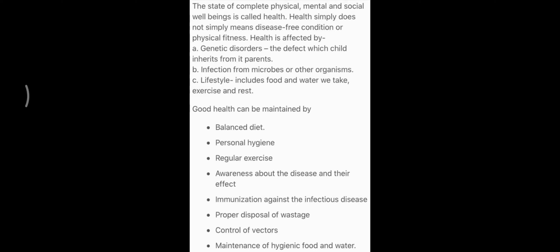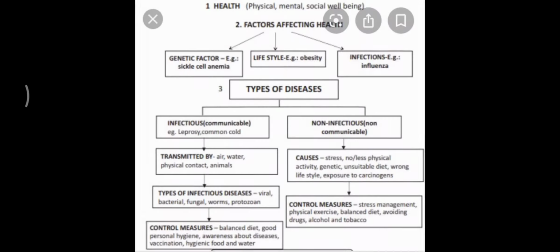We are discussing the general overview of the chapter today. So, what are vectors? You have already learned the definition of vectors in the disease chapter. These are basically the organisms or the animals that only transfer the disease from an unhealthy person to a healthy person. Like Anopheles female is a vector for the malarial pathogen, that is Plasmodium.